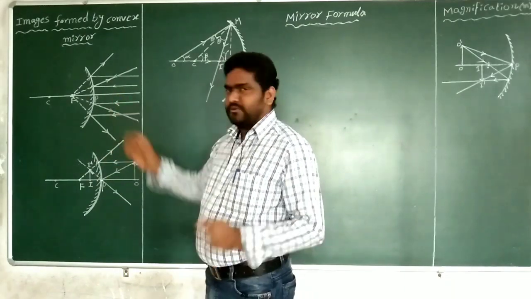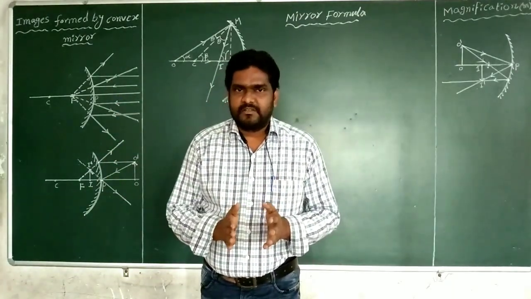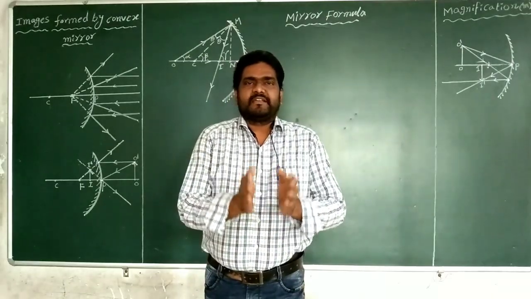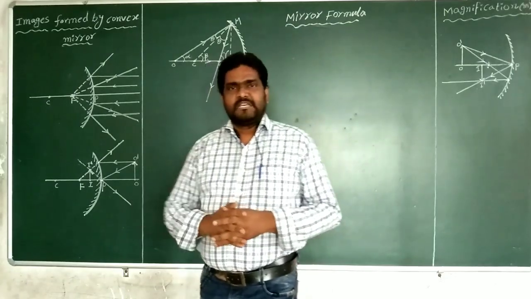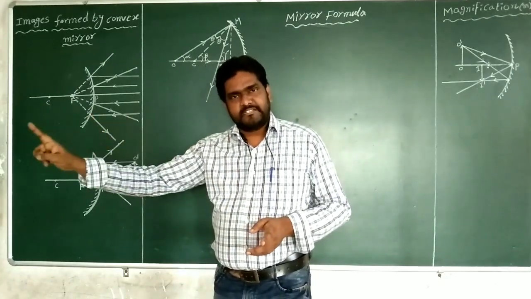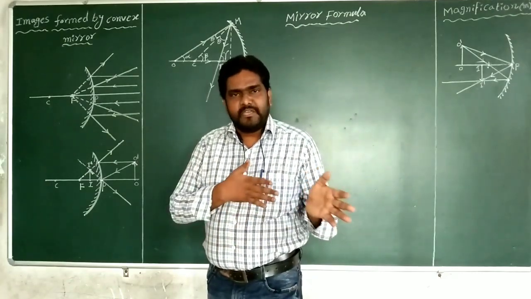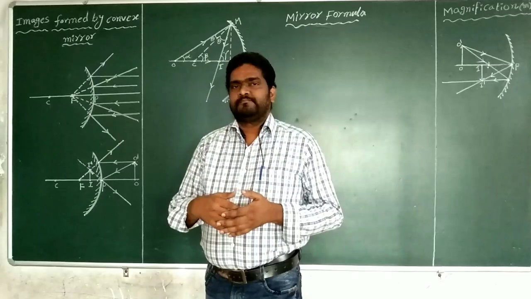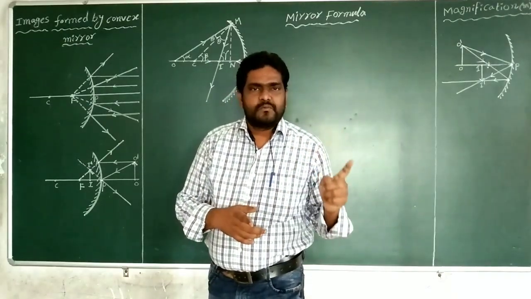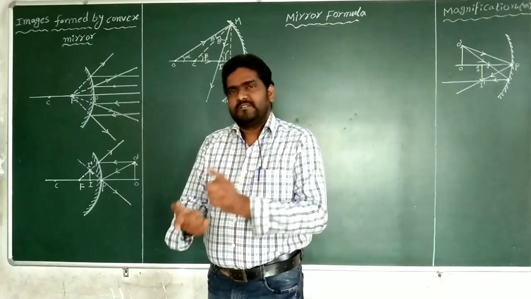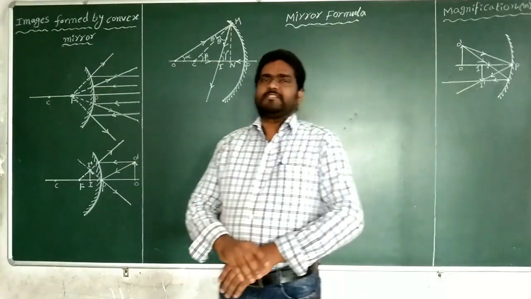From these two cases we conclude that a convex mirror always forms virtual and erect images. When the object is placed at infinite distance, the image is formed at focus. When the object is placed in between infinity and pole, the image is formed in between F and P, focus and pole. These are the images formed by the convex mirror.